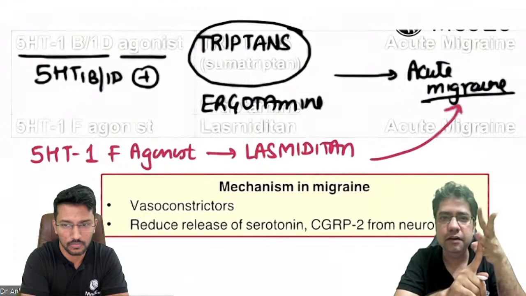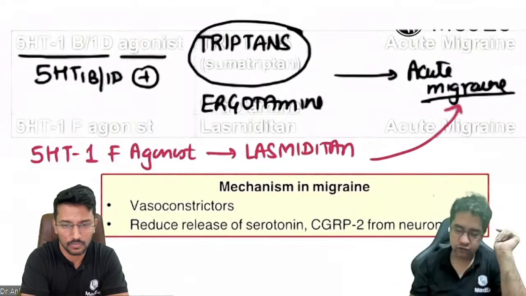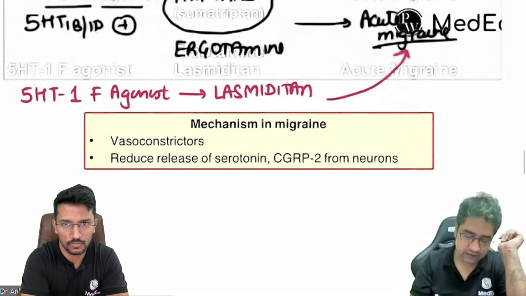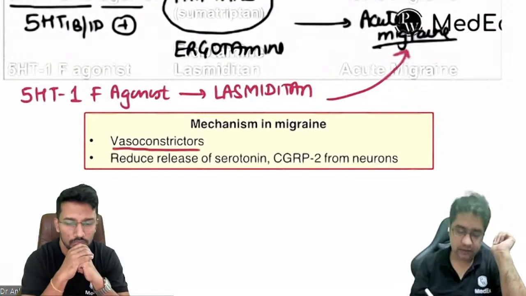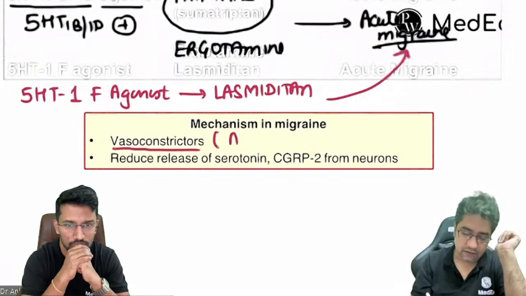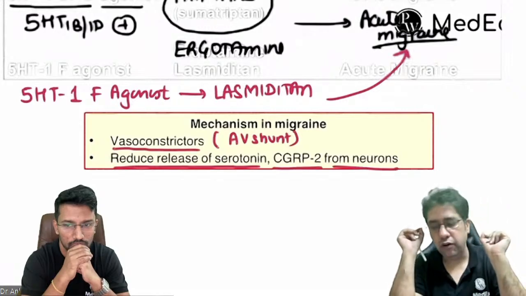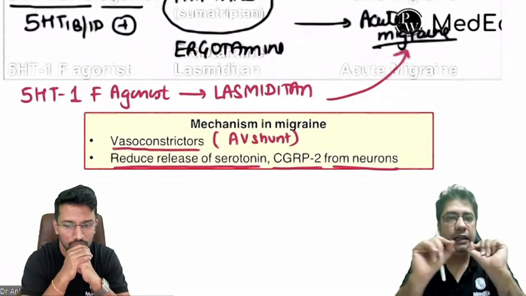Lasmiditan acts on which receptor? 1F. So let's see the mechanism of action of these drugs in migraine. Can we say they are vasoconstrictors? They close AV shunt, first point, and they reduce the release of serotonin and CGRP from neuron. So we do not need to repeat this now.